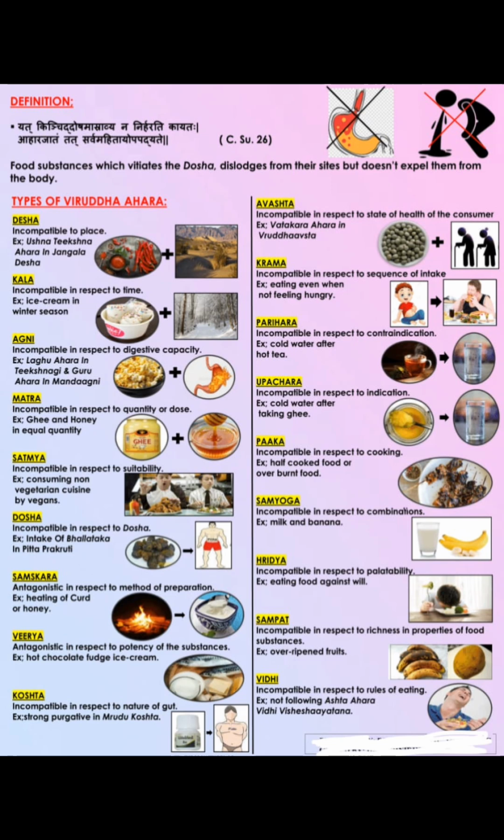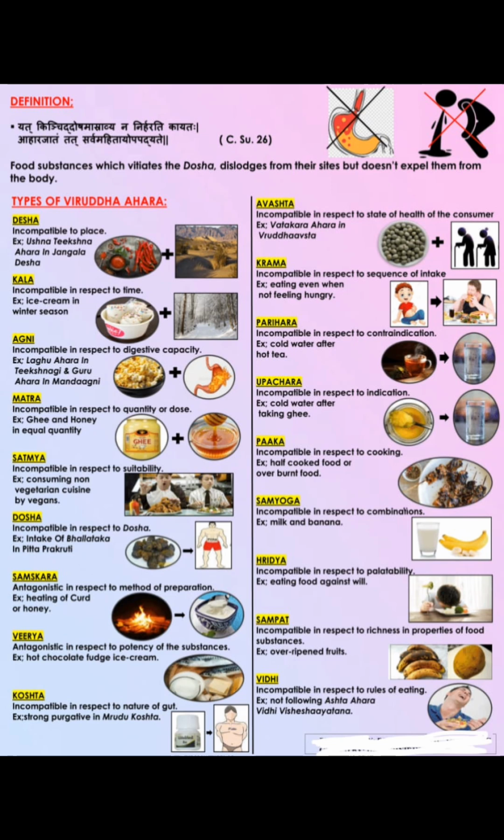Desha, Kala, Agni, Matra, Satmya, Dosha, Samskara, Virya, Koshta, then Avastha, Krama, Parihara, Upachara, Paka, Samyoga, Hridya, Sampat, and Vidhi Viruddha Ahara. So these are the 18 types of Viruddha Ahara.